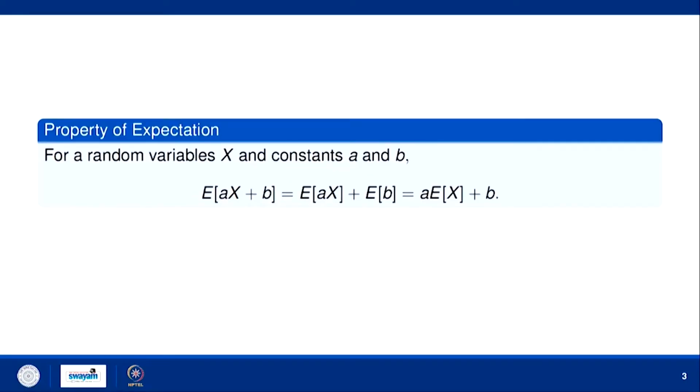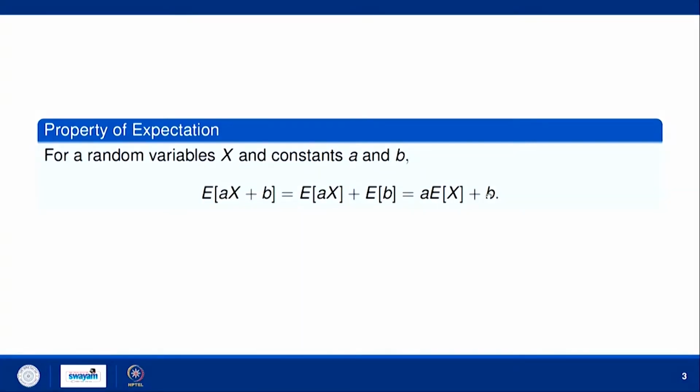Now, we have an important property of expectation: for a random variable x and constants a and b, expectation of a x plus b is nothing but a times expectation of x plus b. So, let us discuss this.